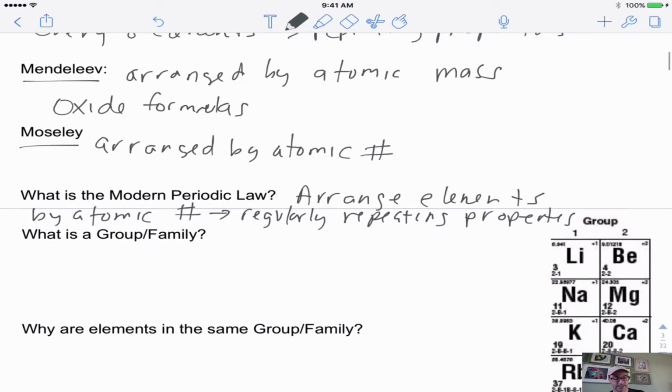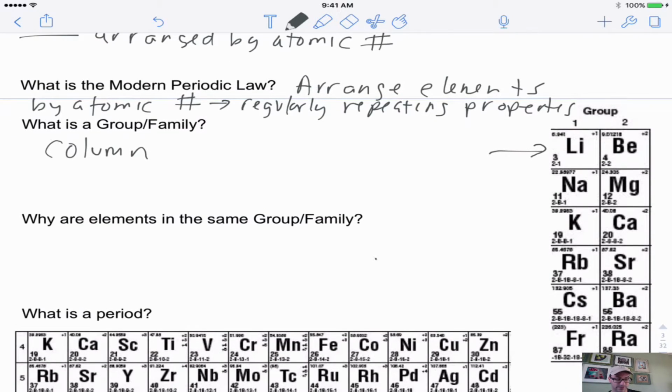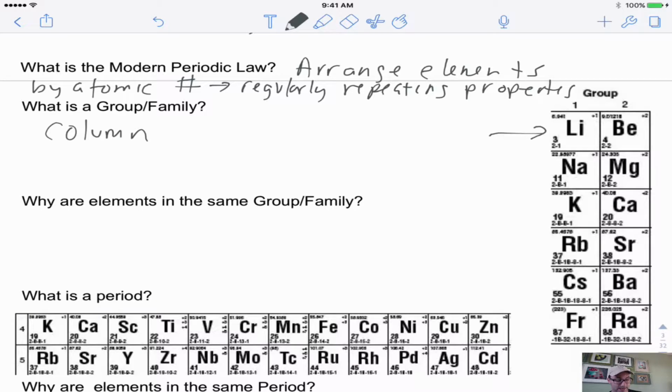And the two main ways that the elements are organized in the periodic table are by group and by period. So when I look at the group, this is a vertical column. And I show you this vertical column over here. Now, why are they arranged in this column? What does it mean? Well, it means that they have the same number of valence electrons.